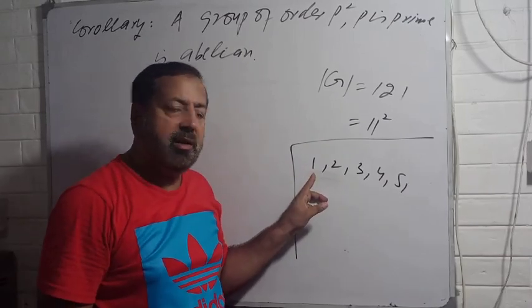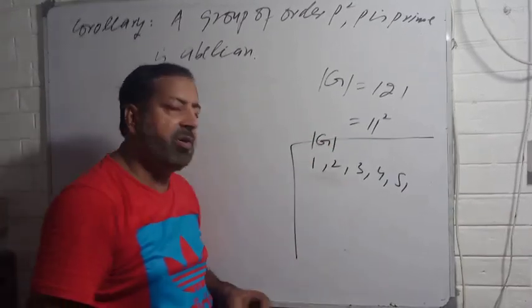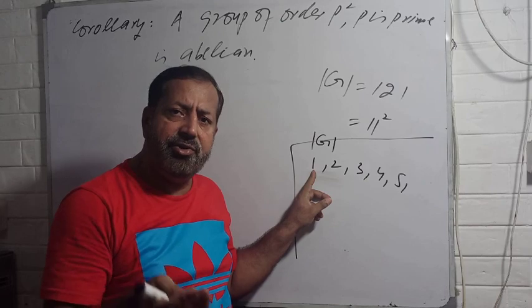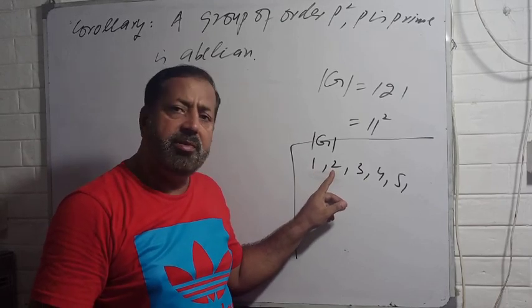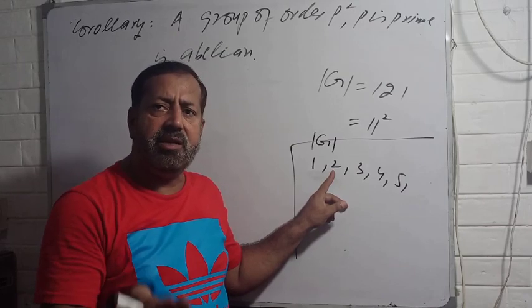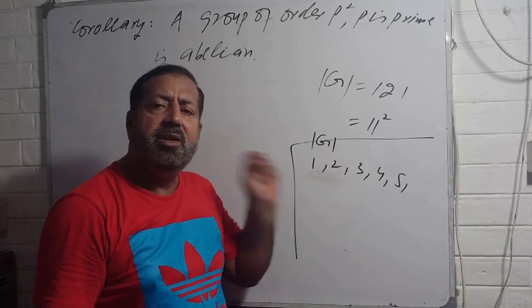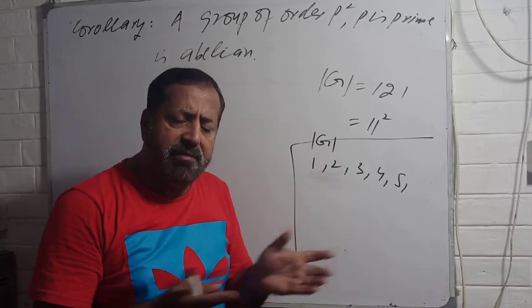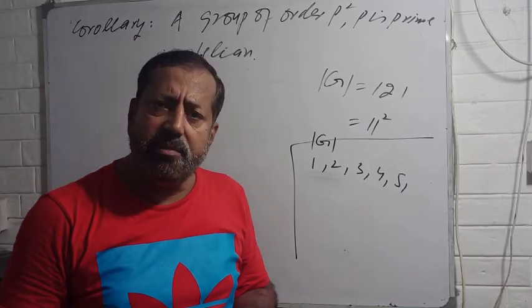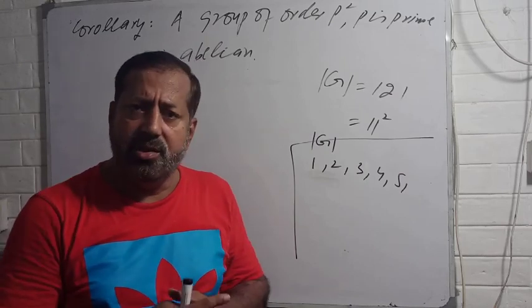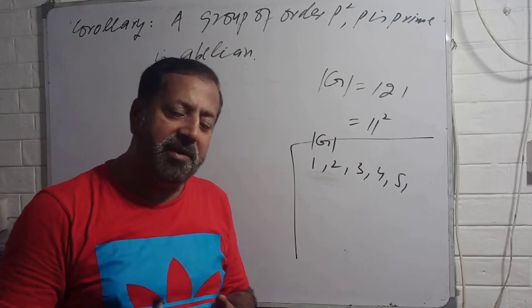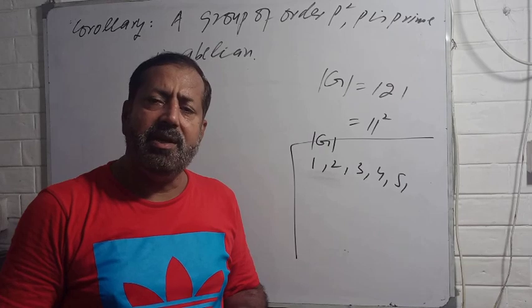If the order of G is 1, of course G contains just the identity element. Otherwise the order must be 2 or more. You know that every group of prime order is cyclic, and every cyclic group is abelian. So every group of order 2 is abelian, which means every group of prime order is abelian. That's why there does not exist any non-abelian group of prime order. So we have classified all groups whose order is prime as abelian groups.